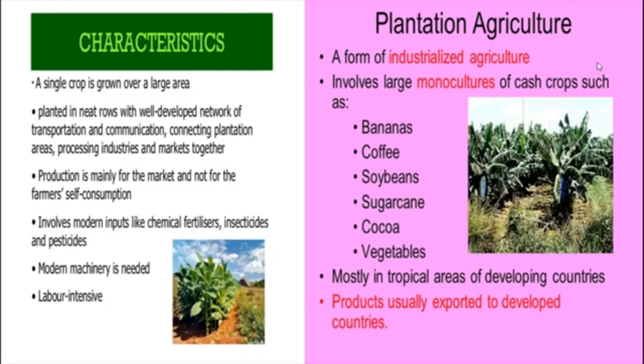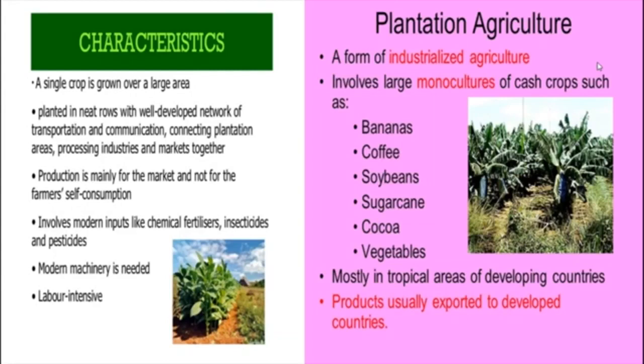And it involves modern inputs like chemical fertilizers, insecticides and pesticides. And one more thing you can add is high yielding variety of seeds, HYV. Also nowadays drones are used to sprinkle the pesticides.